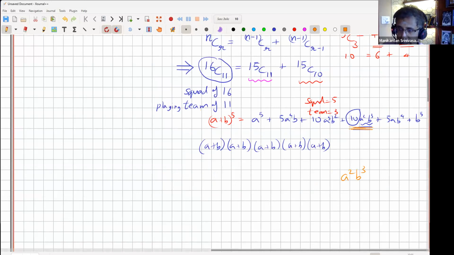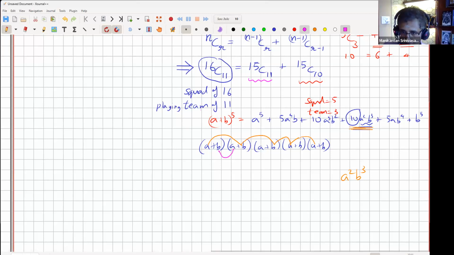For me to generate a square b cubed, I need to pick some 2 a's and 3 b's. So it could be this a multiplying this b, multiplying this b, multiplying this a, multiplying this a. Or in another way, it could have been this b multiplying this a, multiplying this a, multiplying this b, multiplying this a.